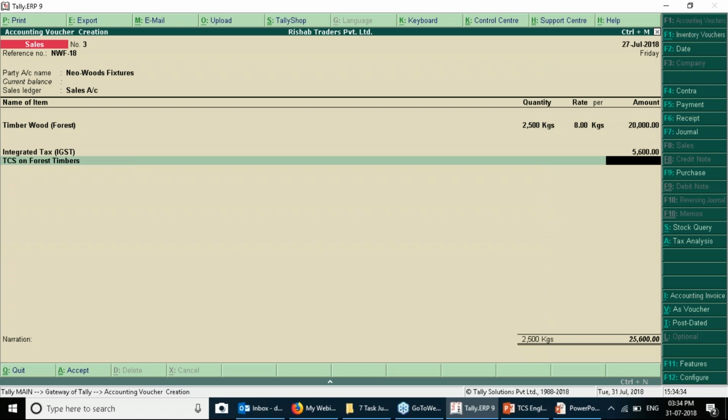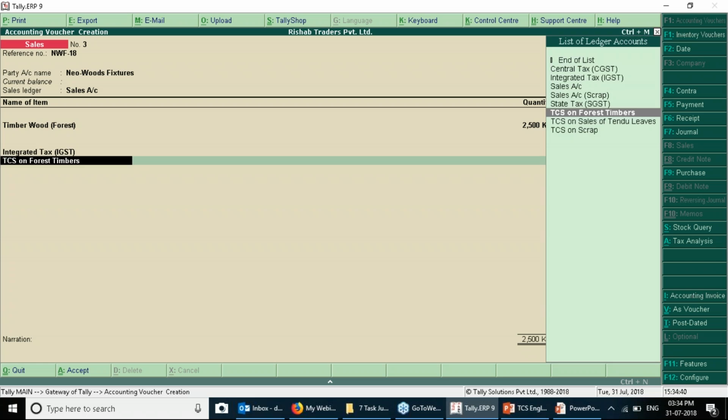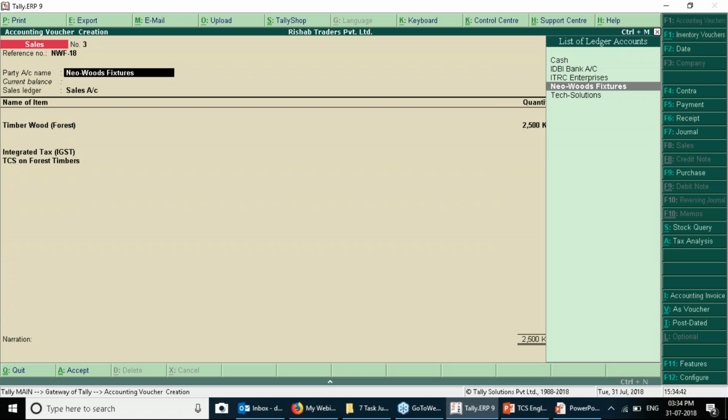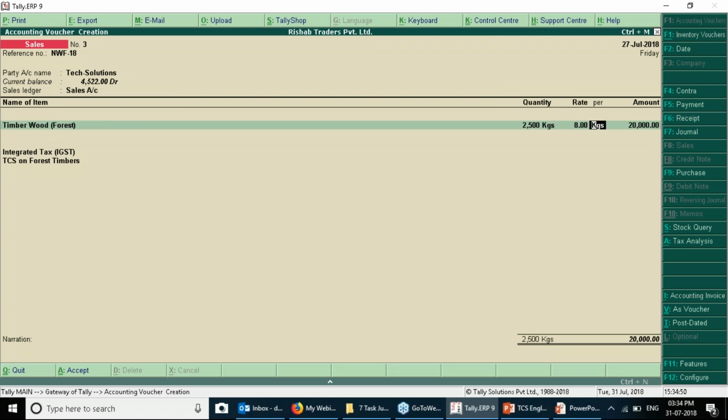Why would it be nil? Because it won't be charged. For testing purposes, I would show this entry once again. I'm getting back to this and changing the party to a taxable one.